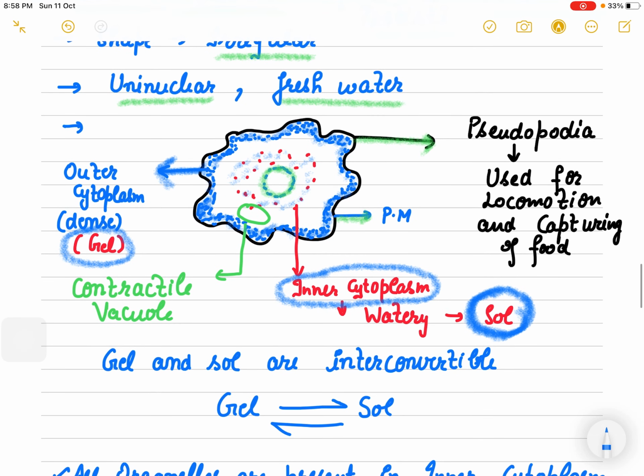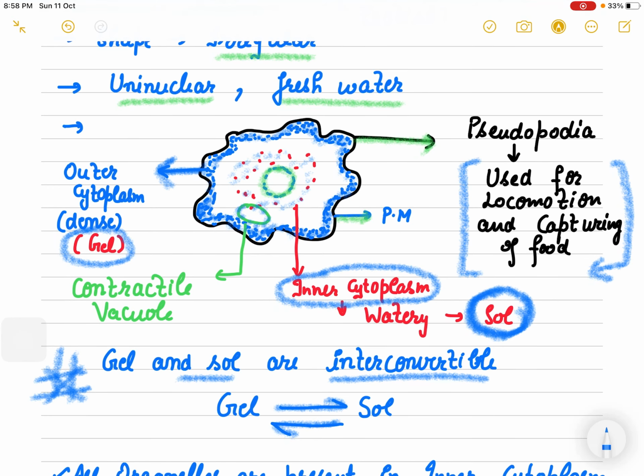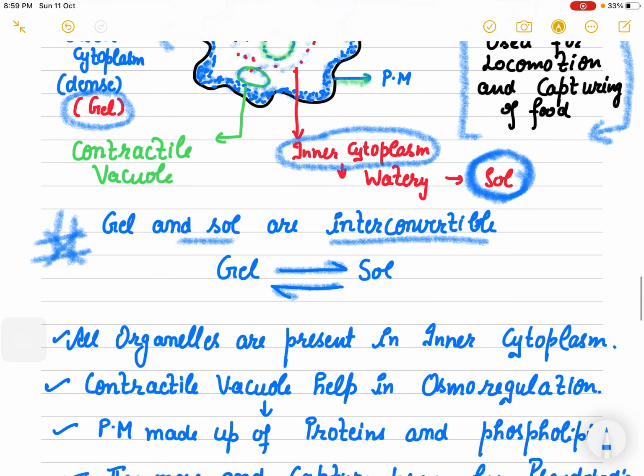Many times students ask me, ma'am, can't they be interchanged? So please mark it: gel can be changed into sol, and sol can be converted into gel. They are interconvertible. Then they have storage vacuoles, and this is known as the contractile vacuole. Pseudopodia are used for locomotion as well as for capturing food.